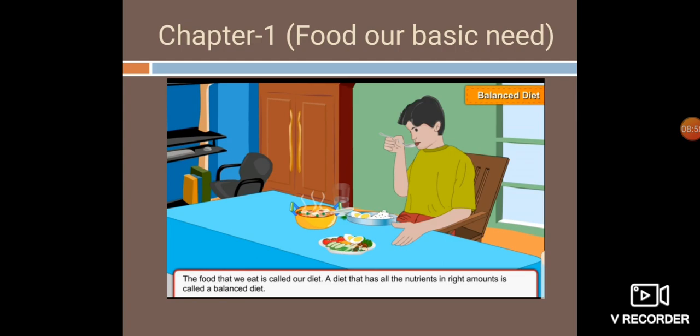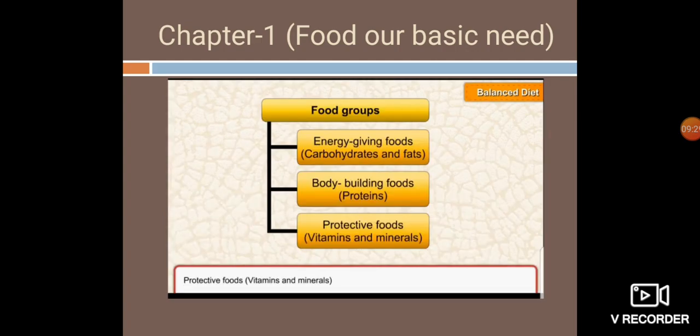For example, we'll keep on eating food items which are rich in carbohydrates, but we are not taking any food item which is rich in protein, then in our body there will be deficiency of the proteins. So we should have a balanced diet. We should eat the food items in such a way that our diet should have all the nutrients in proper amount, and then only we call the diet a balanced diet.